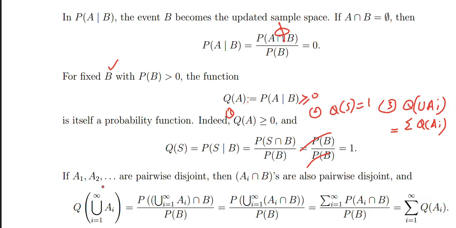Alright, so A1, A2, and so on are pairwise disjoint, then the Ai intersection B are also pairwise disjoint.